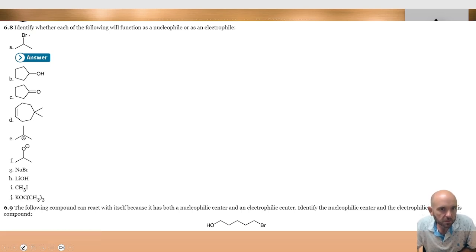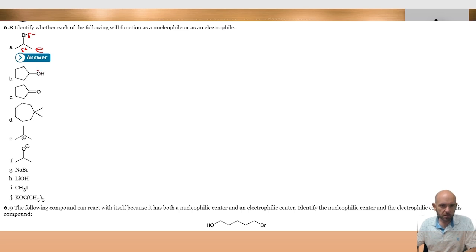In the first case here, this is a methyl or propyl bromide, and so there's definitely some partial negative character here and some partial positive character here. So in this example, we would expect this to be an electrophile, because we don't consider the bromine already bonded a nucleophile, even though he has some partial negative character. He's kind of happy in his position there. But the carbon really, he's getting kind of bullied around, so he's got some partial positive character. If he can find a better bond than that bromine, he will. So we consider that an electrophile.